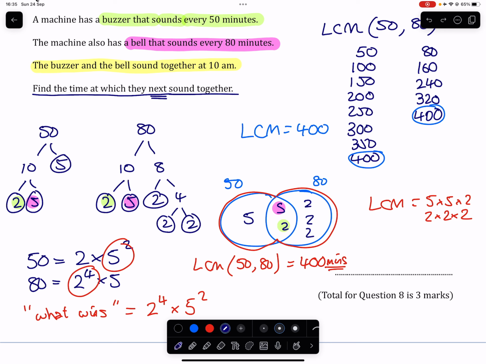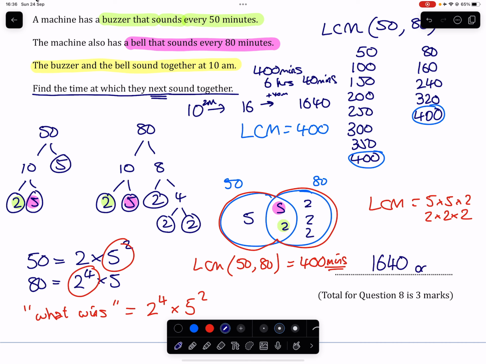So if we go to 10 a.m. and we jump forward 400 minutes, that 400 minutes is the same as 6 hours and 40 minutes, which means that that 10 a.m. is going to become a 4 p.m. or a 1600, whichever you prefer. And then when we add 40 minutes, we're going to end up with 1640. So if it's in 24-hour time, you're going to write 1640. If you prefer AM, PM, you're going to have 4:40 p.m. Either way, that's the time when they both next sound together. Done.